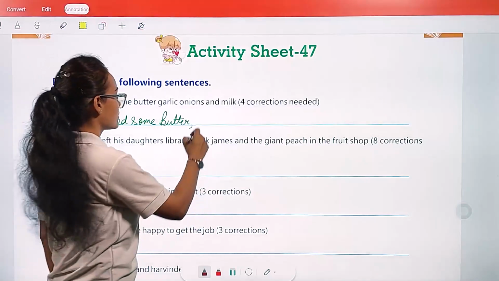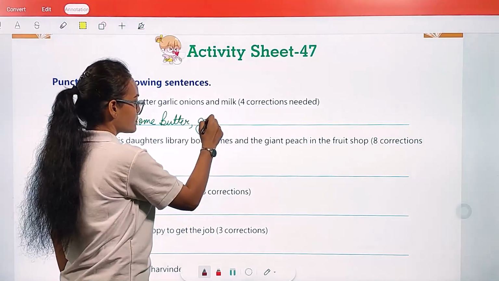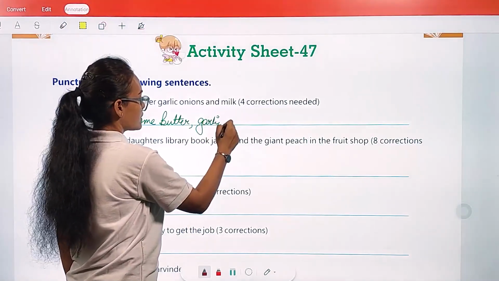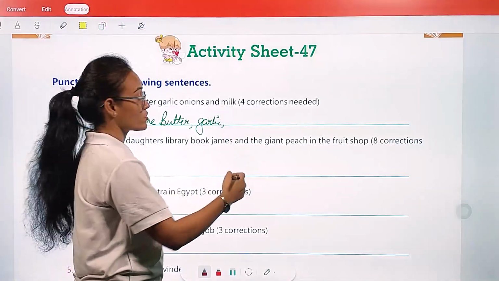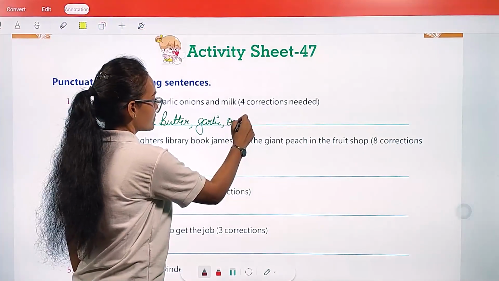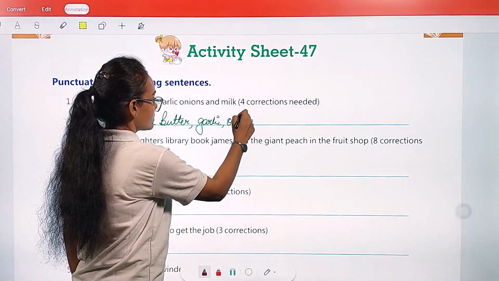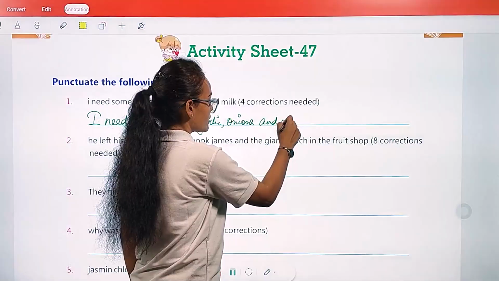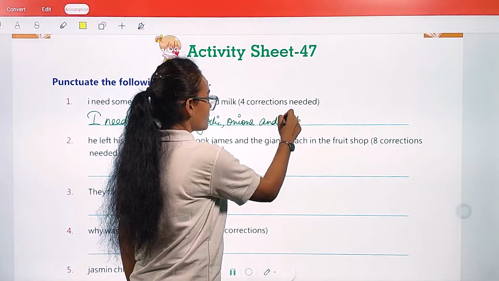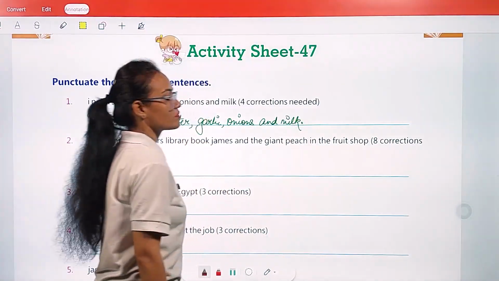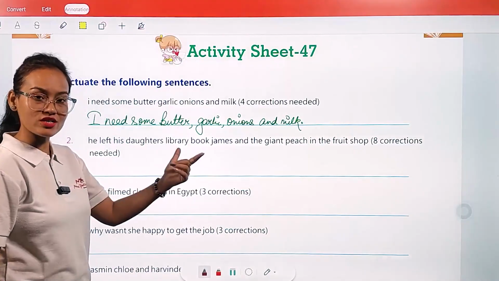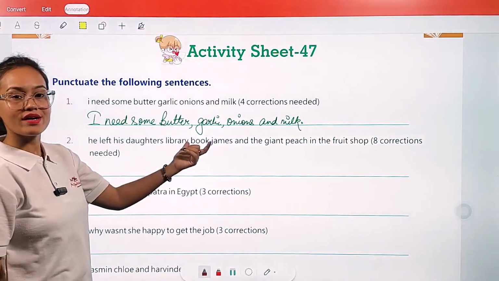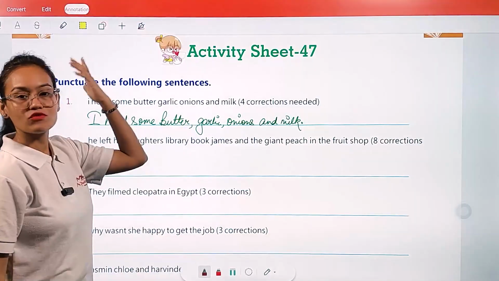Second correction, garlic, comma. Third correction, onions and milk, full stop. Okay, four corrections. Four corrections are required in this sentence. We have corrected four mistakes.